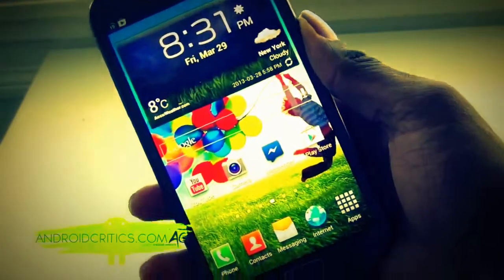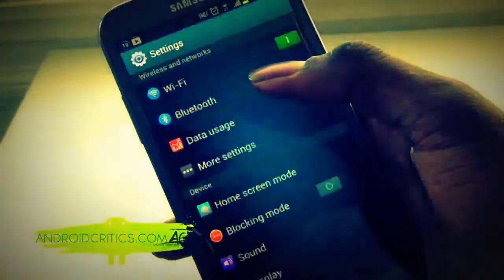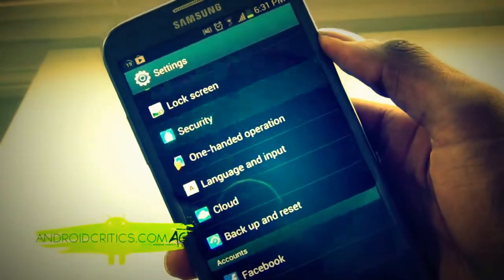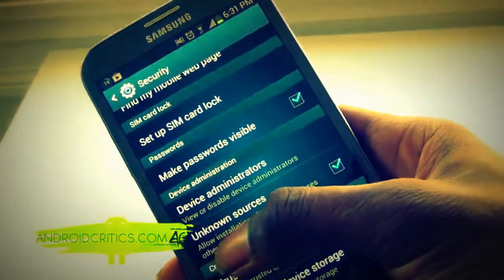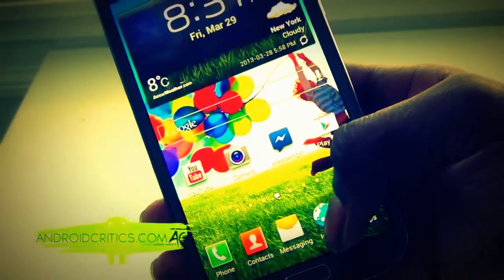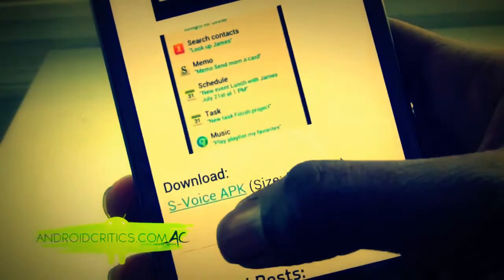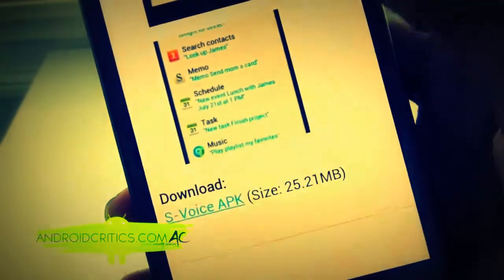Now to get the leaked S-Voice app, all you have to do is go into settings, security, and then make sure unknown sources is checked. Then what you're going to do is go to AndroidCritics.com in the web browser, and then simply click on the APK.